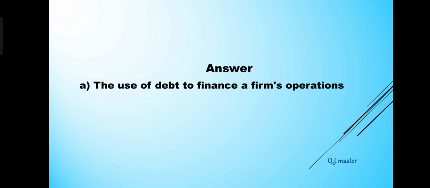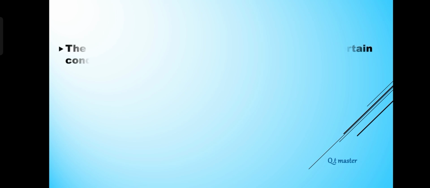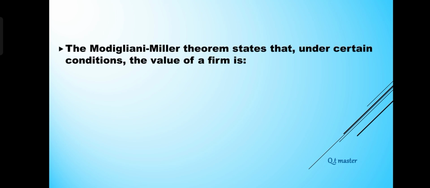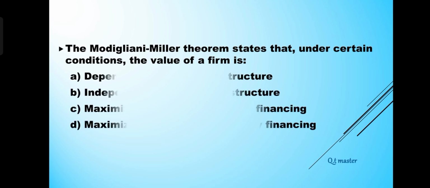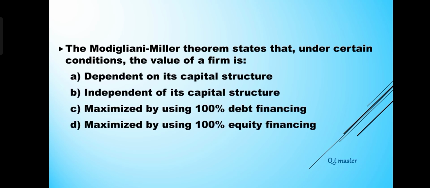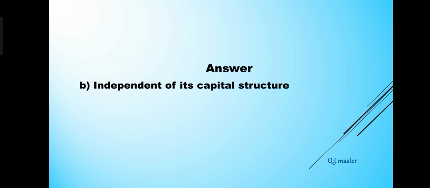The Modigliani-Miller theorem states that, under certain conditions, the value of a firm is A. Dependent on its capital structure. B. Independent of its capital structure. C. Maximized by using 100% debt financing. D. Maximized by using 100% equity financing. Answer: B. Independent of its capital structure.